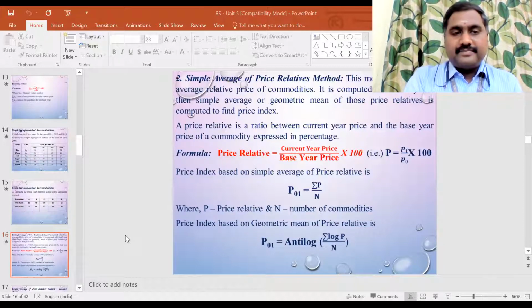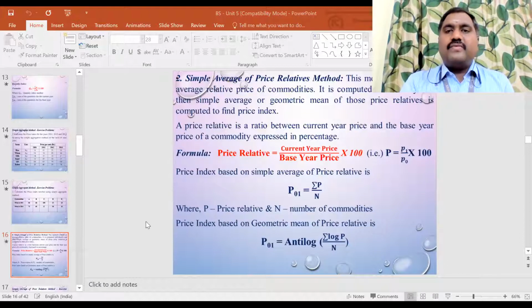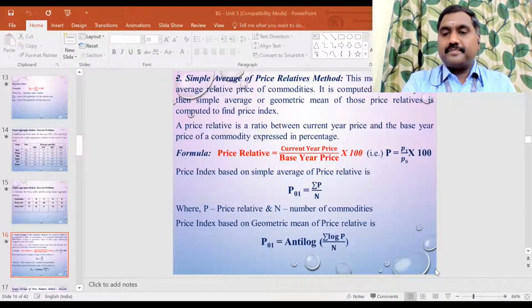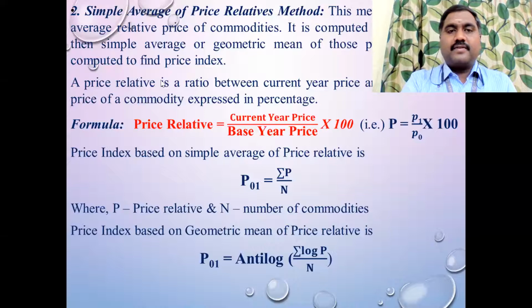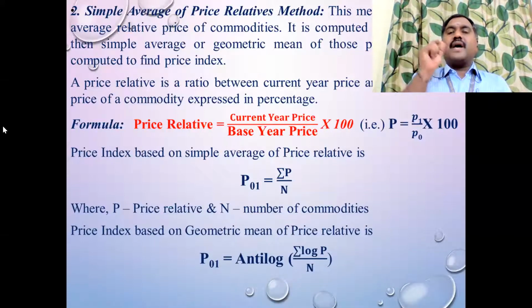Clear? Okay, fine. Yes. Okay, so today we will be discussing the second method under the simple index method. The first method is the simple aggregate method. Now the second method under the simple index method is the simple average of price relative method. So please take down this formula. The first method, the simple aggregate method, comes under the simple index method.